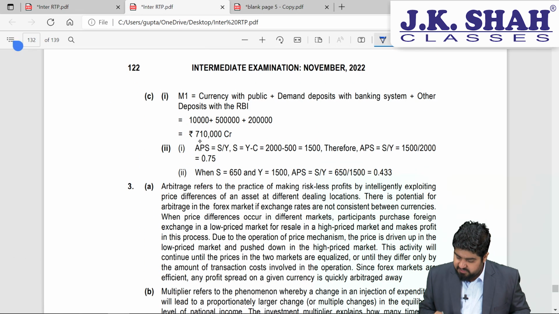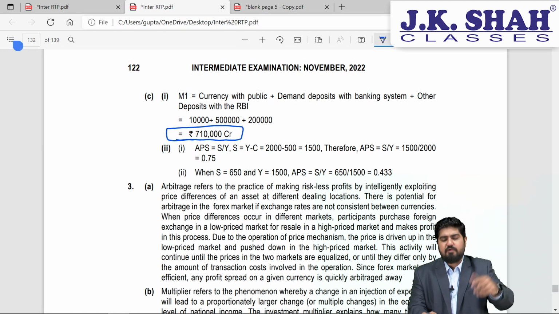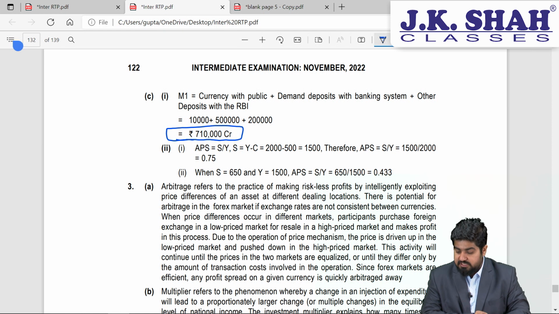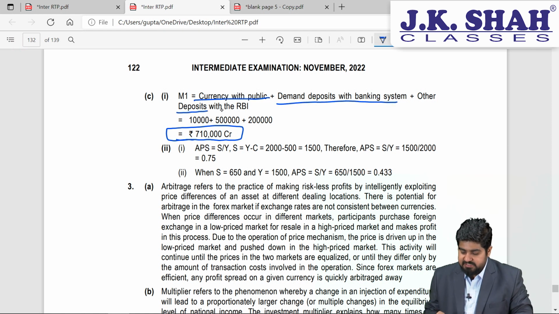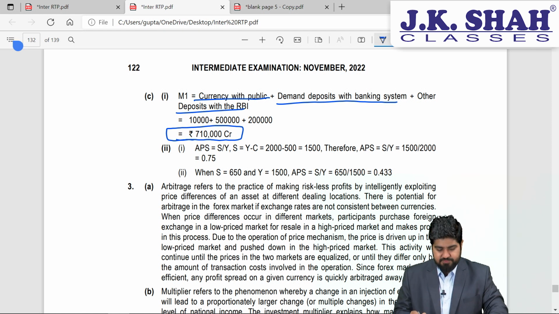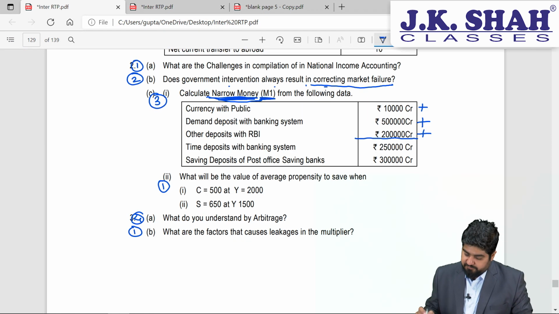So yeah, it will be 7,10,000 crore rupees. Right? So this is how you have to find out the answer. These three things: currency with the public, demand deposit with banking system, and other deposits with RBI. Let's have a look at the second part of this particular question.